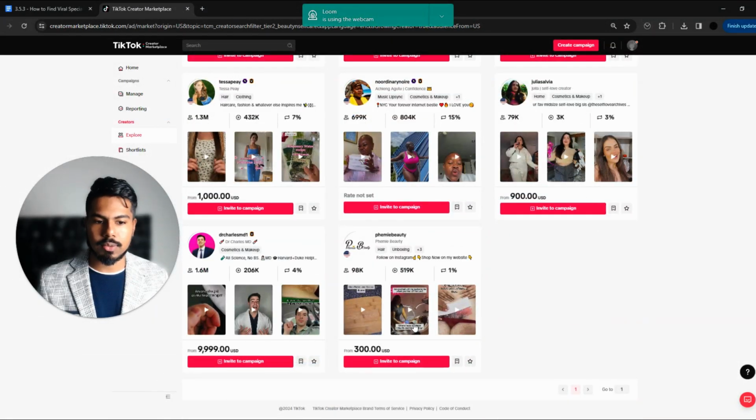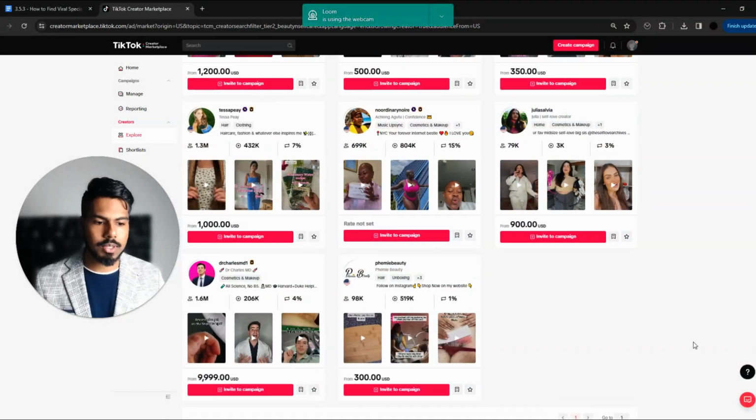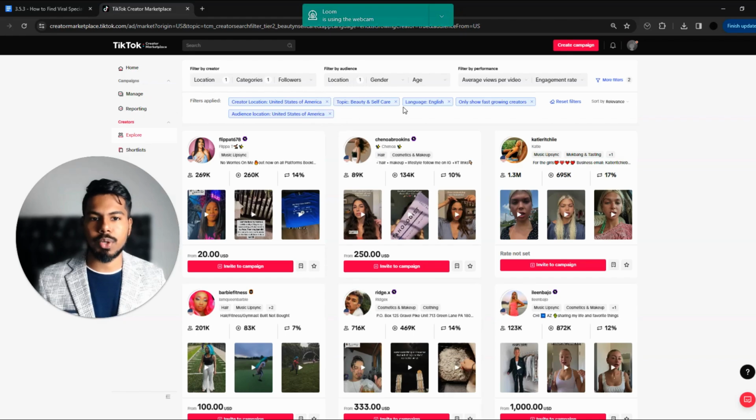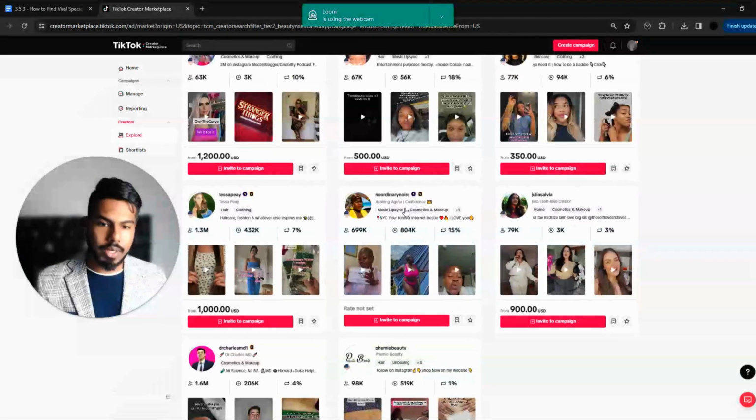Once you find an appropriate creator, you could go through several pages. This one just has one because we have put in these filters. You could turn off fastest growing creators and still find really good creators, because either way you could still drive traffic to those ads by paying for it. Instead of just the organic route, you could also pay for these ads with a really good creator and scale them. So yeah guys, that's just how you find creators.